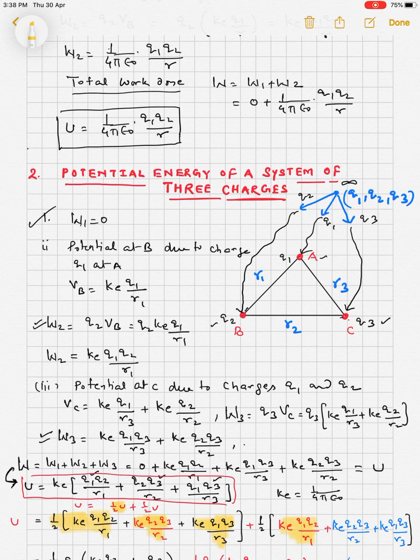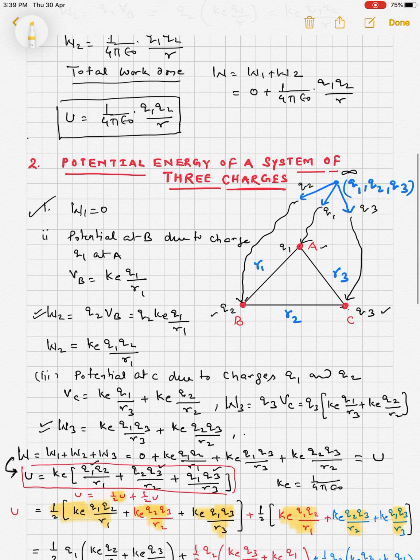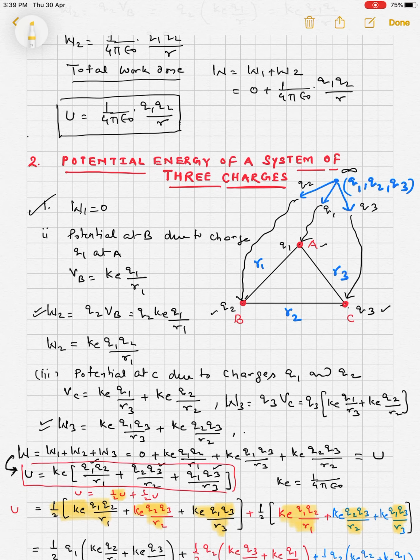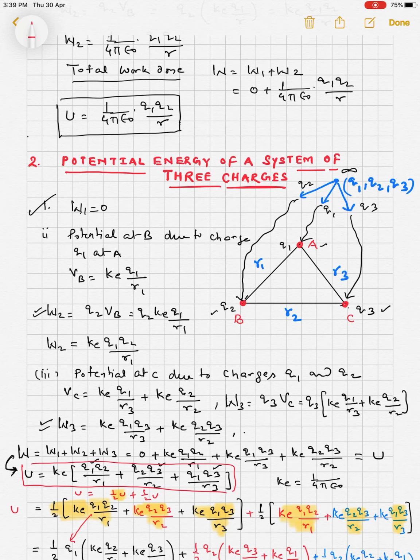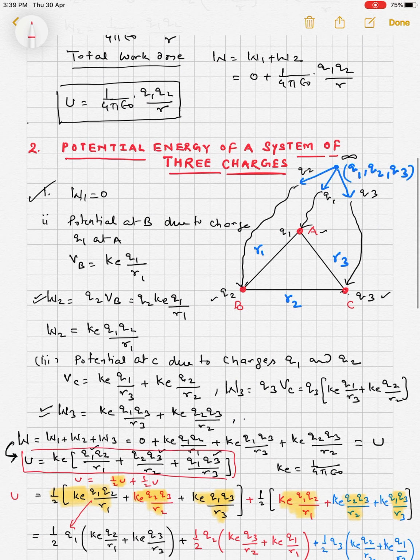Now taking common, from the first term Ke q1 q2 upon R1 and this one Ke q1 q3 upon R3, q1 is taken out, so we have half q1 times Ke q2 upon R1 plus Ke q3 upon R3.